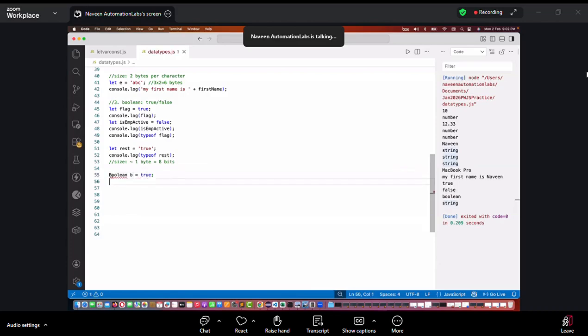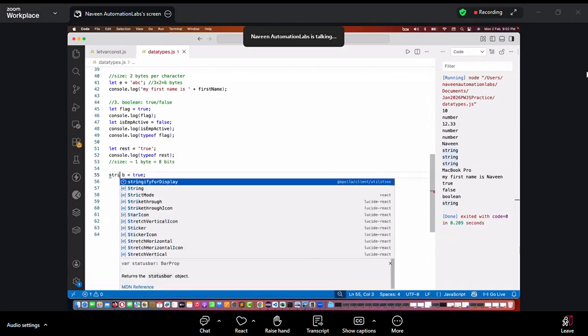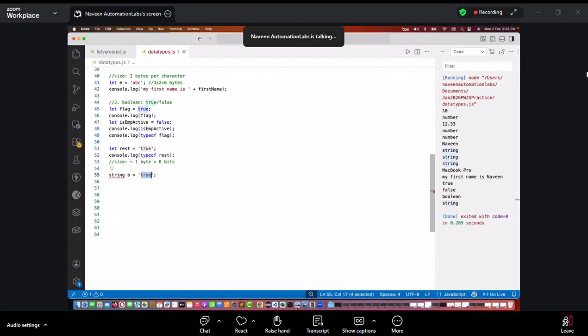See, here it will start giving me the error. I cannot write it like this. I cannot say, okay, String b is equal to, in single quote, Naveen here. No. In JavaScript, all the variables should be written either with let, var, or const. And at runtime, it will be decided what the type of this particular variable is. So we will never write the code like this. That's why you see that all my variables are starting with let, var, or const only.